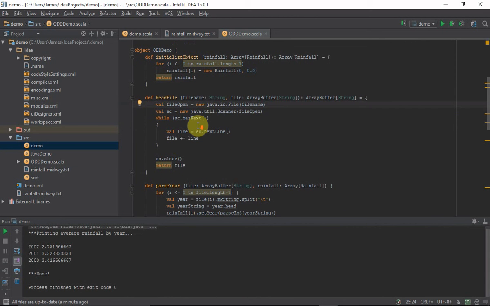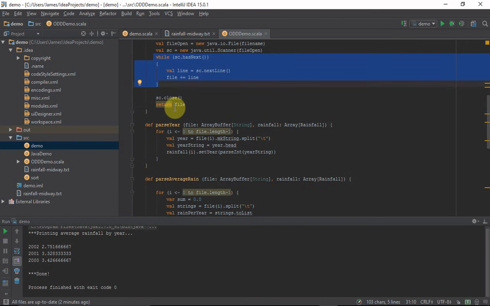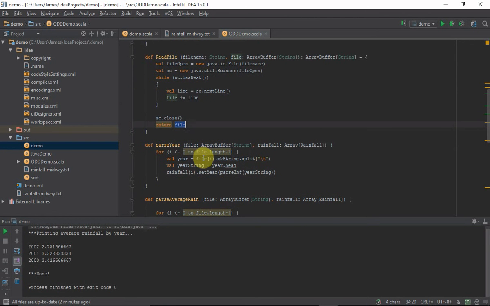When I'm reading the file, I am creating an array of strings again, but I'm actually importing Java methods to do this, or Java types as well. One of them is File, so I am importing File, which opens the file name and stores it in file open, and then I'm using the Scanner sc to open that file. And here I'm just iterating through and grabbing every line, and then I'm returning it as an array of strings.